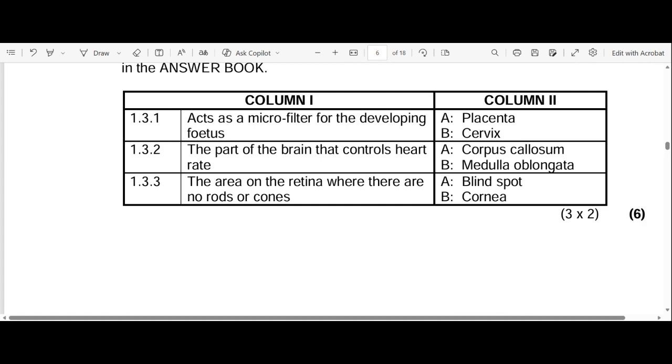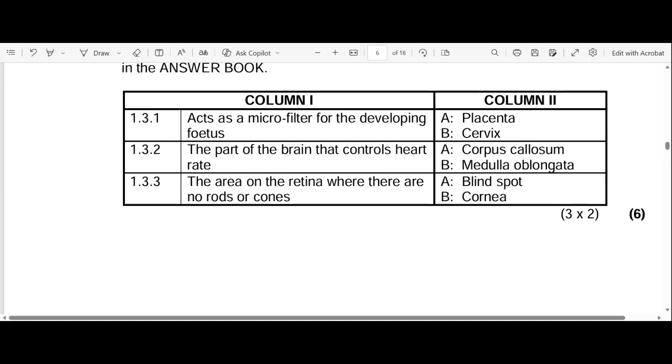So 1.3.1. Let's read the question. Acts as a microfilter for the developing fetus. Microfilter obviously is A only, it's the placenta. It acts as a microfilter because it allows waste out and sends in nutrition. So it acts as a microfilter in that manner. It's definitely not the cervix, definitely not B. I hope that makes sense.